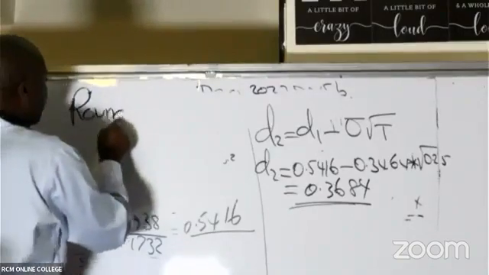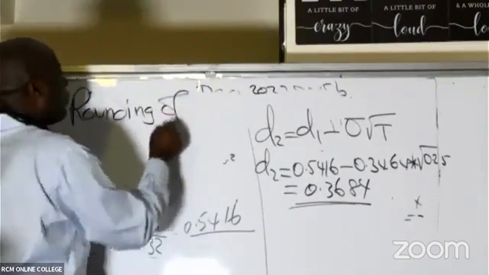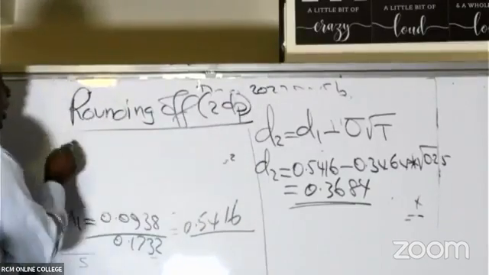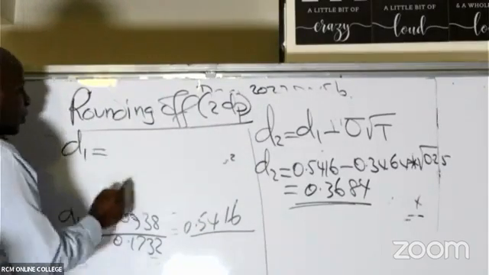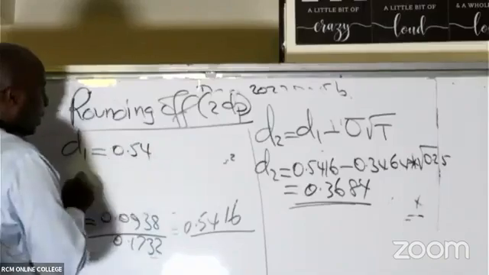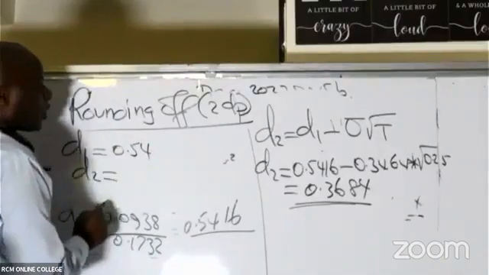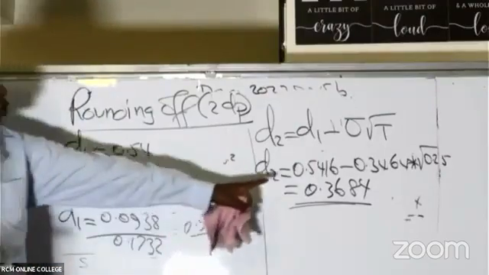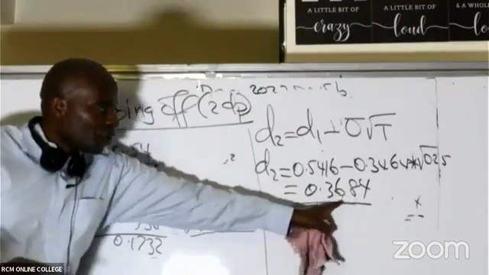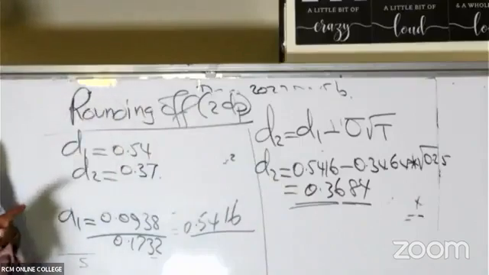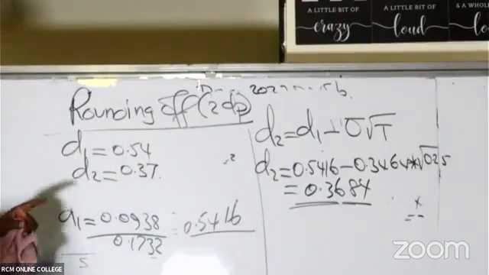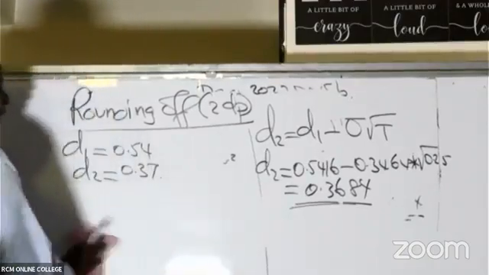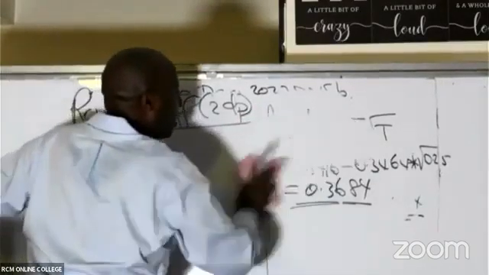In our rounding off, remember, we normally work with how many decimal places? 2 decimal places. So D1 rounded off to 2 decimal places will be 0.54. D2 rounded off to 2 decimal places will be 0.37. If you round this to 2 decimal places, this is more than 5, so it will increase this to 7 there. So after that, ladies and gentlemen, we go to normalization.